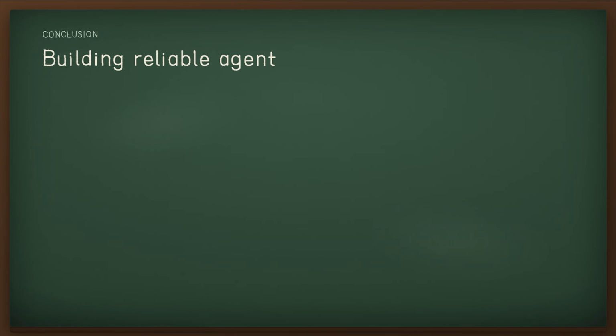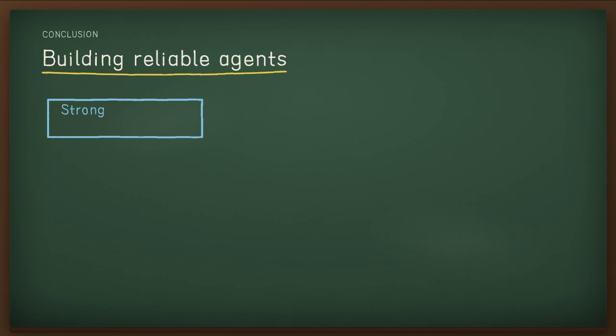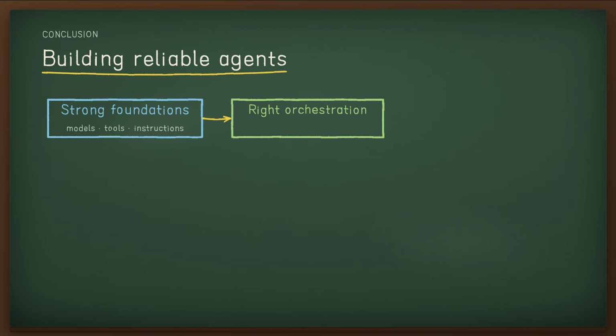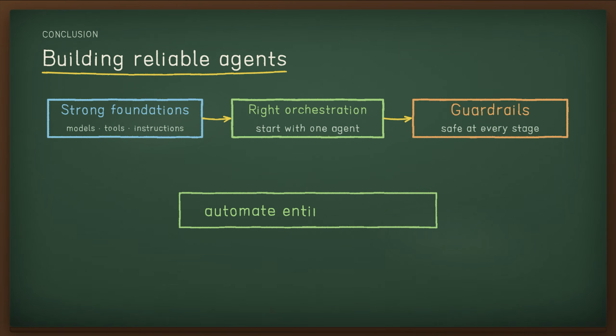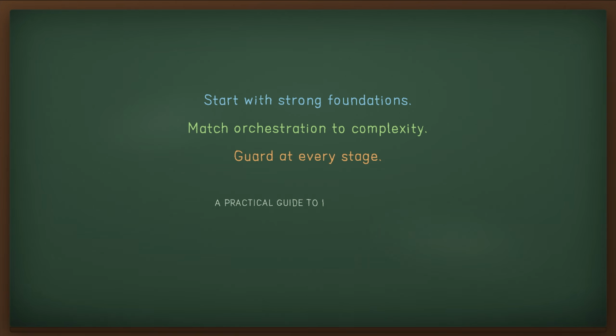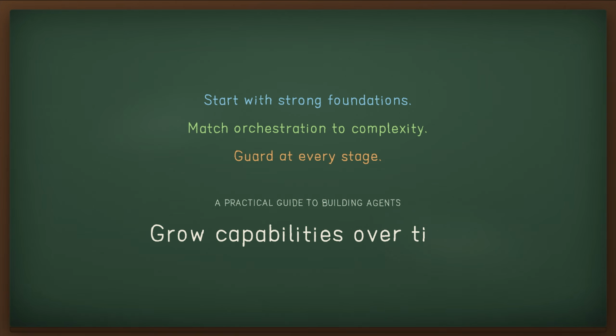Agents mark a new era in automation, reasoning through ambiguity, acting across tools, and handling multi-step tasks on their own. To build reliable ones, start with strong foundations, capable models, well-defined tools, clear instructions. Match your orchestration to your complexity, starting with a single agent. And layer in guardrails at every stage. Start small, validate with real users, and grow capabilities over time.